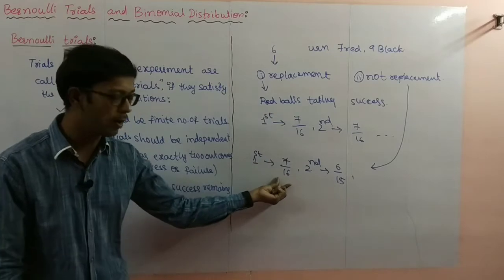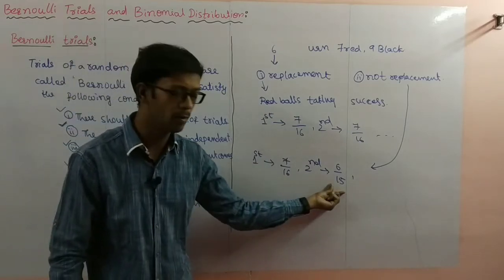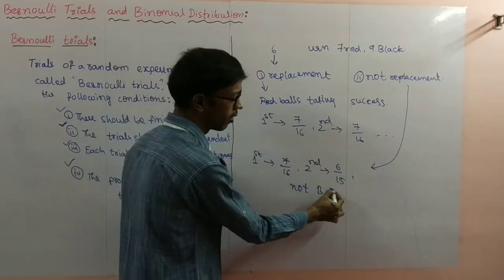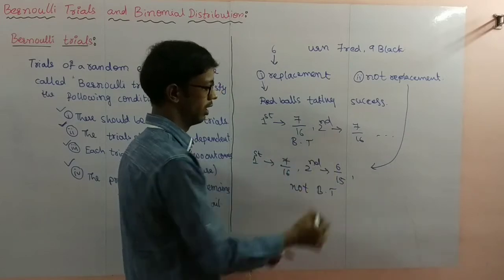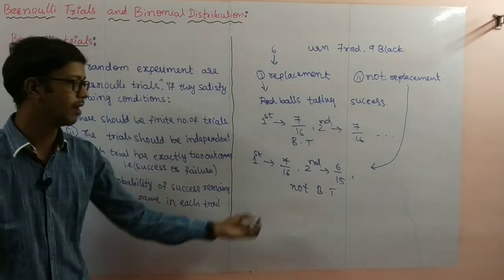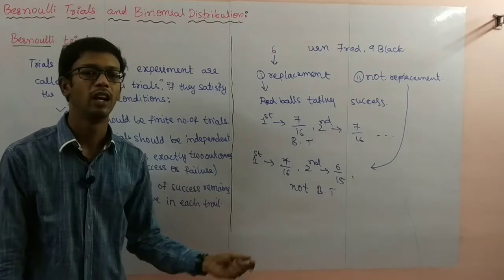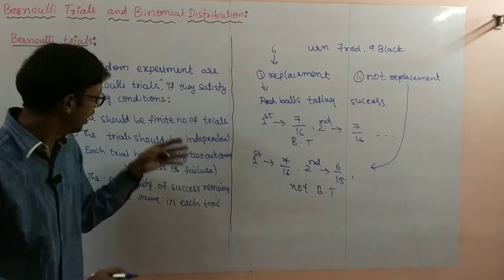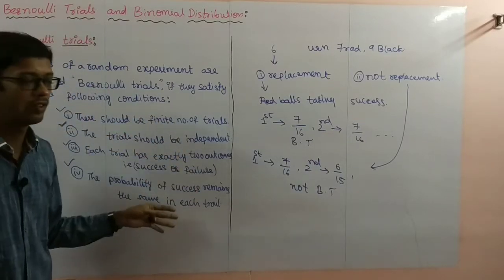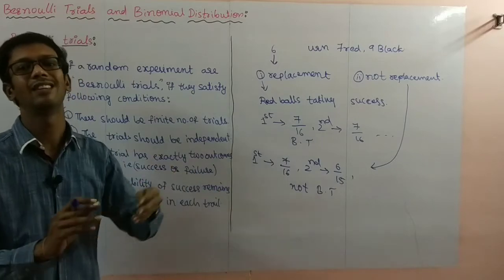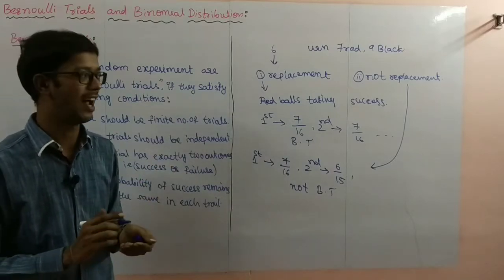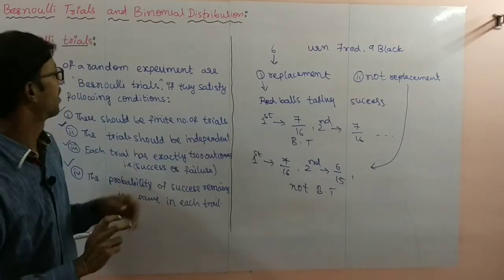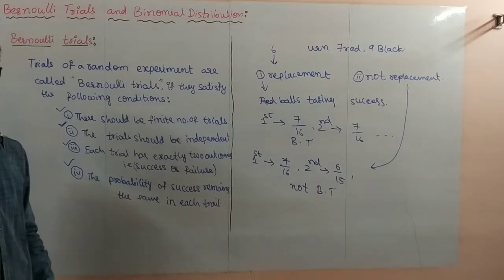You observe success probability is 7 by 16, then success probability is 6 by 15. So it is not a Bernoulli trial. Why? Because success probability does not remain same. If it remains same, that is a Bernoulli trial. If any one condition is not satisfied by the trials, then the trials are not Bernoulli trials. So this is one example for Bernoulli trial. Pause the video to note it down.